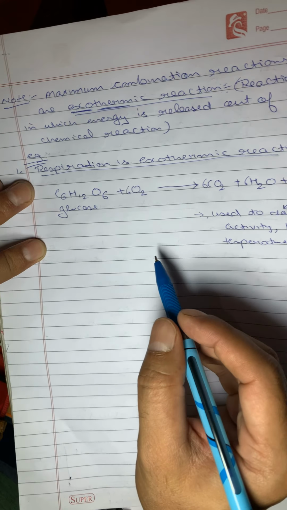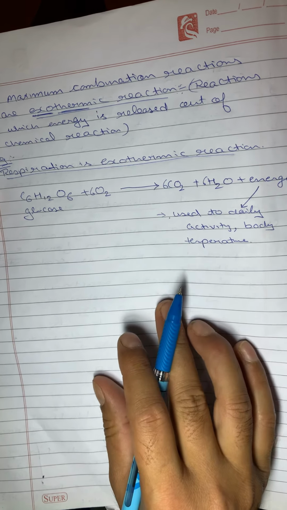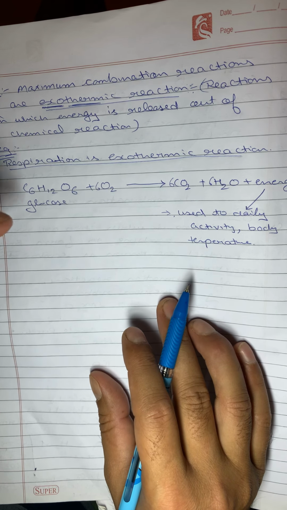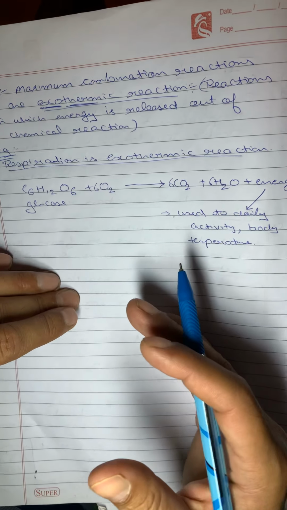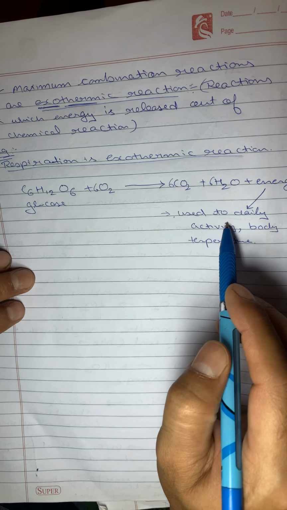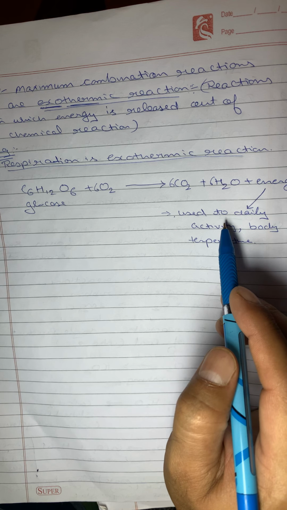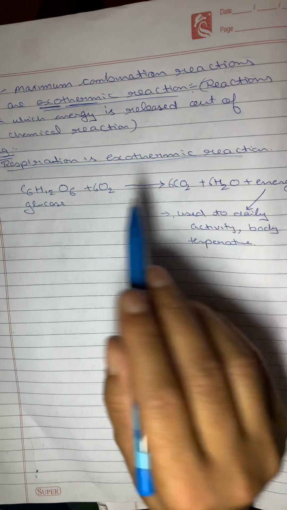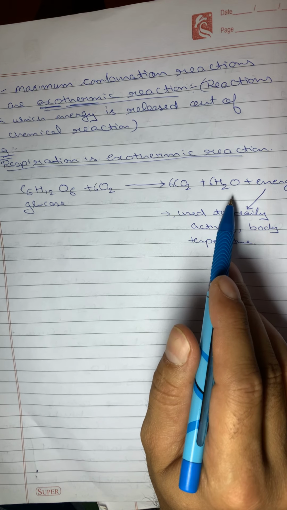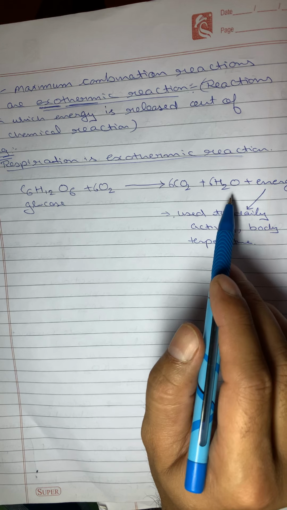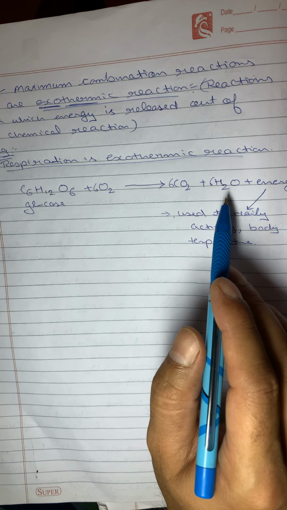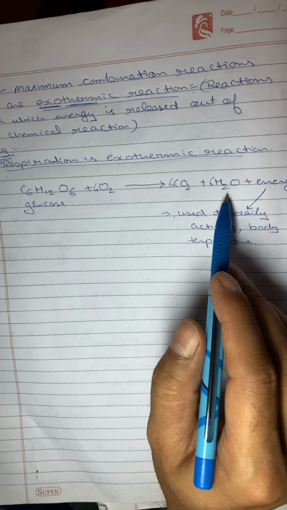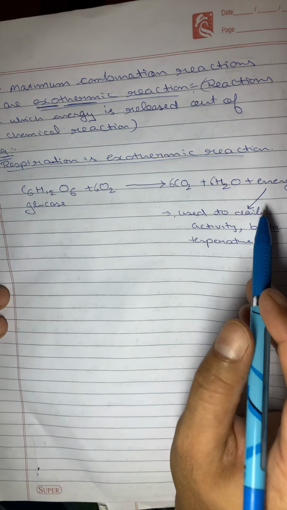Whatever the temperature of our body is, like you can feel our body as warm, that is due to this energy. And whatever activities we do daily, the energy we consume is a product of this chemical reaction taking place in the cell, and then this energy is stored in the form of ATP in the mitochondria of each cell. That is the part of biology.